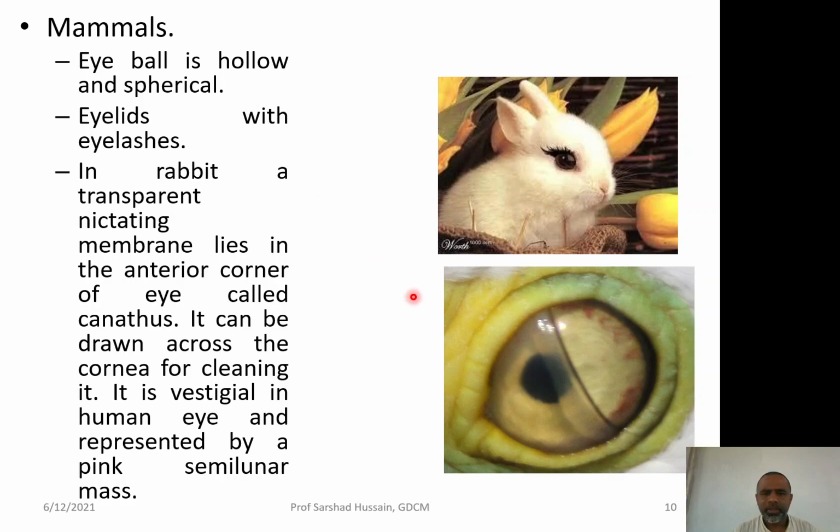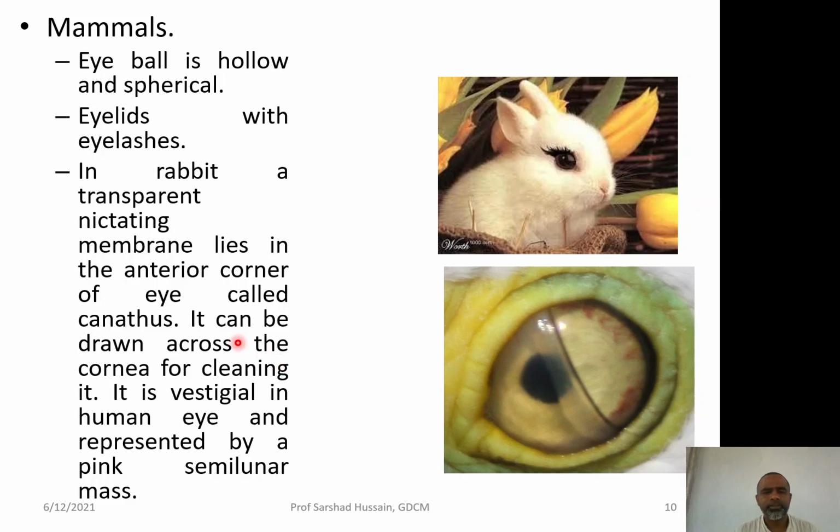In the rabbit, a transparent nictitating membrane also lies anterior to the cornea. So, the cornea is the external-most layer of this eye, and external to it you may have the transparent membrane called the nictitating membrane in the case of the rabbit. This is also called the canthus. So, in the rabbit, a transparent nictitating membrane lies in the anterior corner of the eye. It is not present behind the eye. It is present at the anterior, the exposed part.